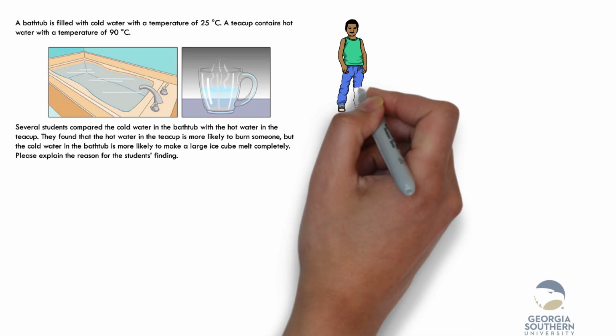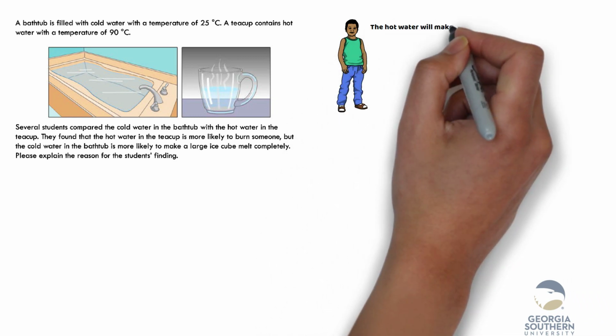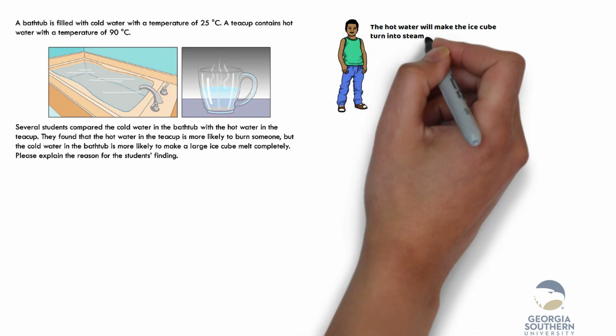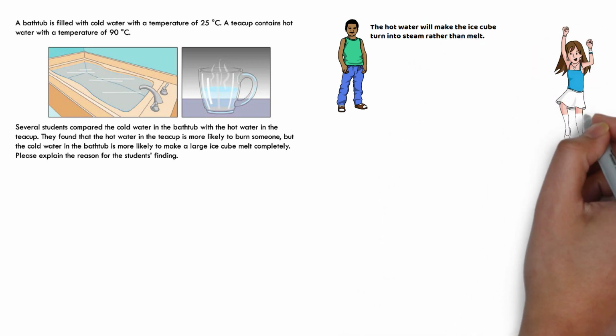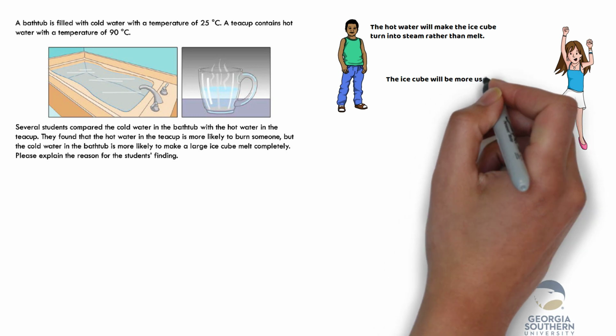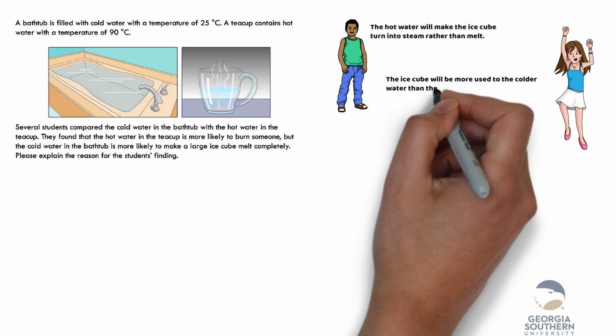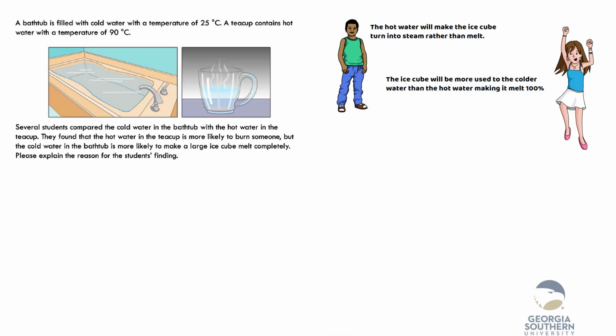Hugo: the hot water will make the ice cube turn into steam rather than melt. Sarah: the ice cube will be more used to the colder water than the hot water, making it melt 100%. Hugo describes an observation. Sarah uses human analogy to construct the explanation. Neither of them analyze the phenomenon.